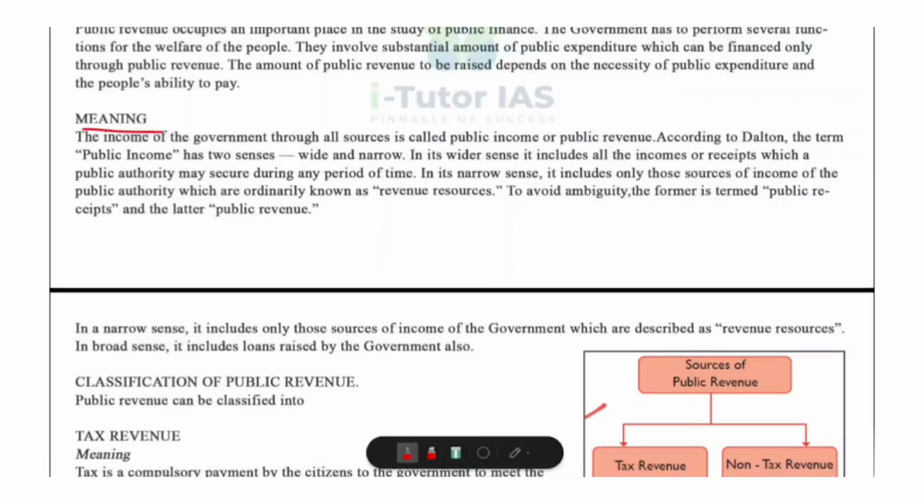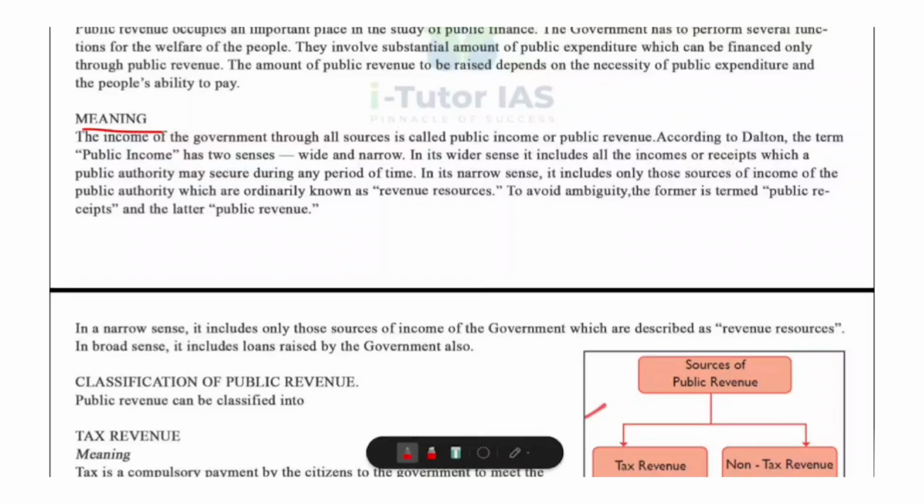Okay, now let's look at the meaning of public revenue. Okay, what is public revenue? Public revenue simply means the income of the government from all sources. The government needs money to provide services like roads, hospitals, defense, education, etc. All the money it collects is called public revenue or public income.